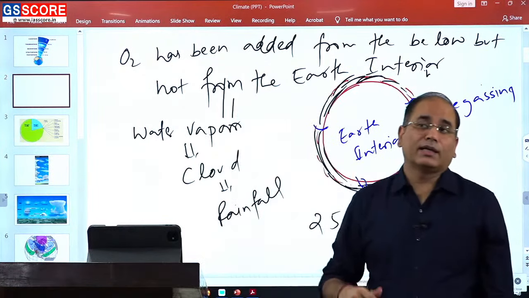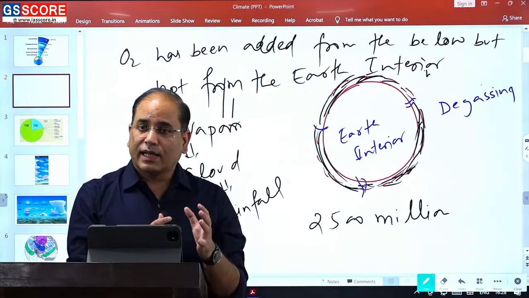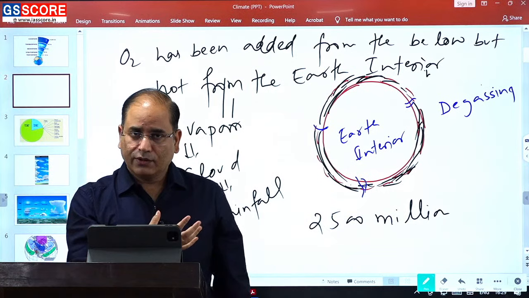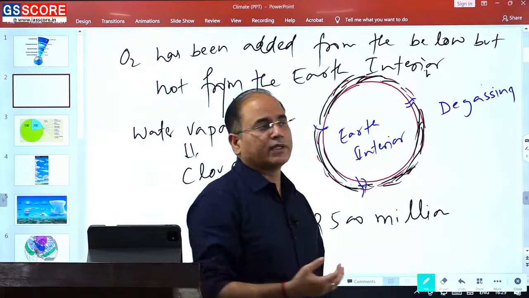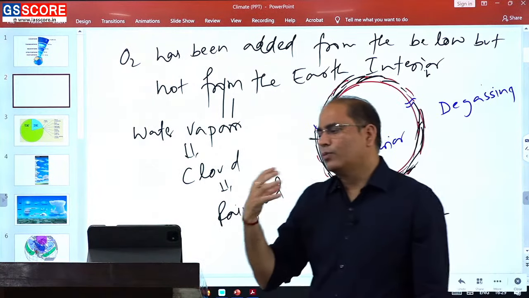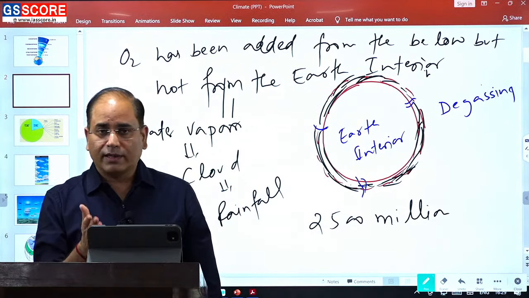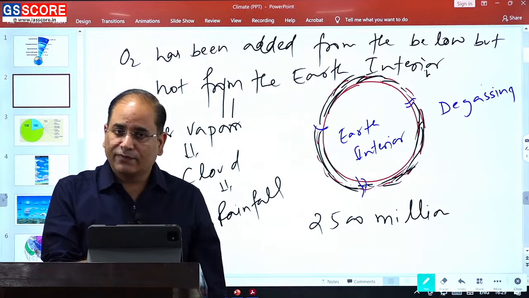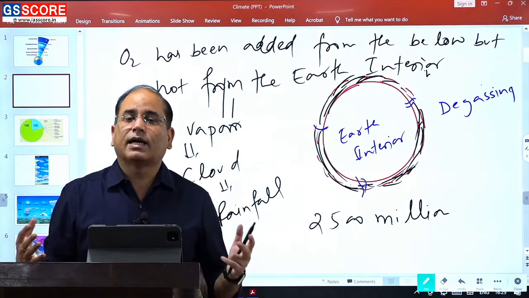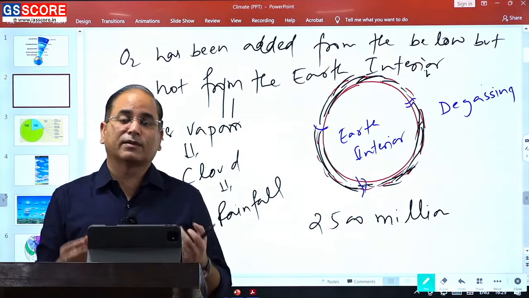But this rainfall was not like the rainfall we witness in the present time. It was a rainfall that was continuously happening for almost lakhs of years. So the earth witnessed continuous rainfall for lakhs of years, and this ultimately resulted in the downpouring of a huge amount of water on the earth's surface. By that time the depressions had already been created and the crust had been formed. So whatever water was coming would start accumulating in the depressions, and this accumulation of water resulted in the formation of the ocean.